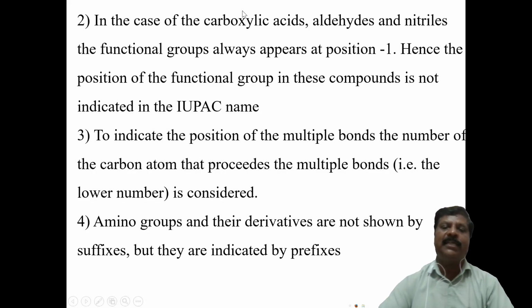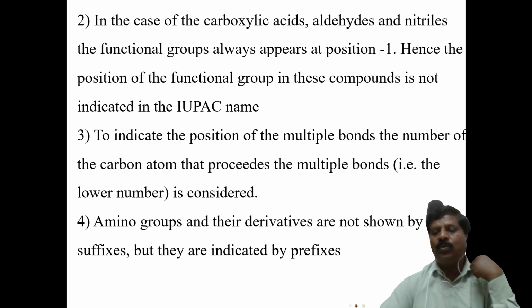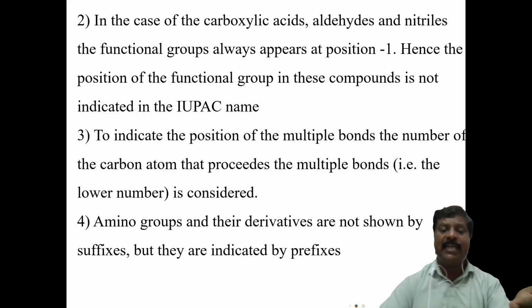Here we do not write 1 for an oic acid, or 1 for an al, or 1 for a nitrile. But for a double or multiple bond, if there is only one you cannot omit it. If there is more than one position possible, it is 2-butene, 2-pentene or 2-pentyne. We can write it like that, and the number should be written.